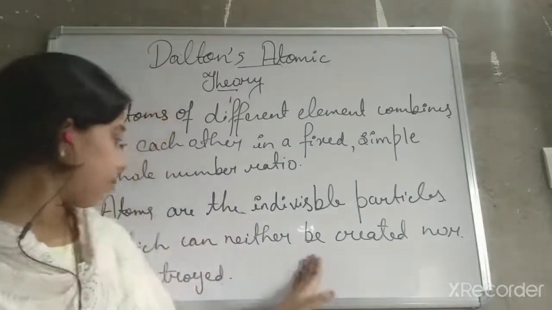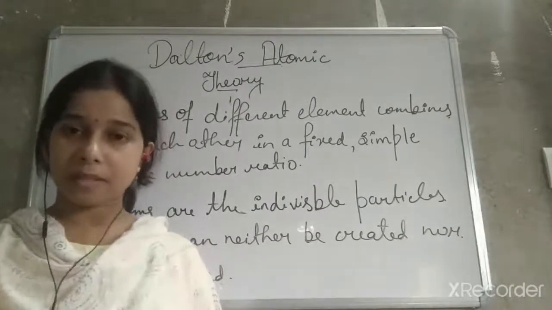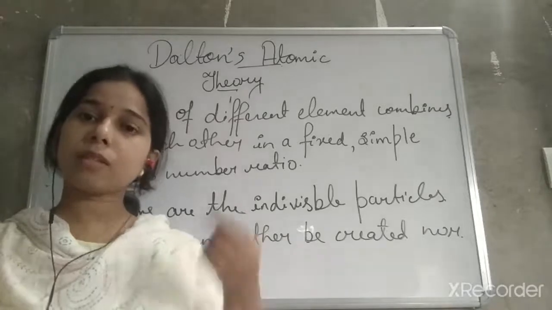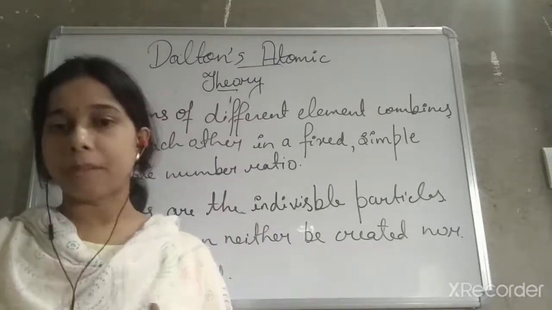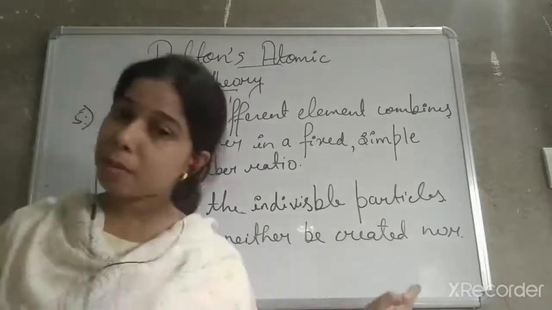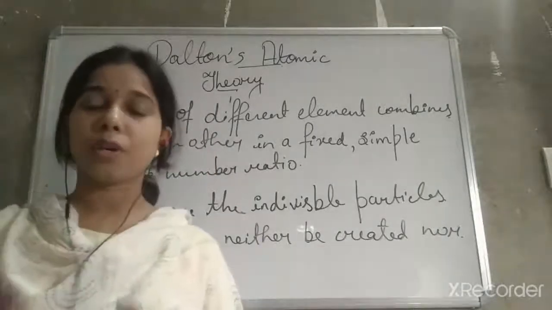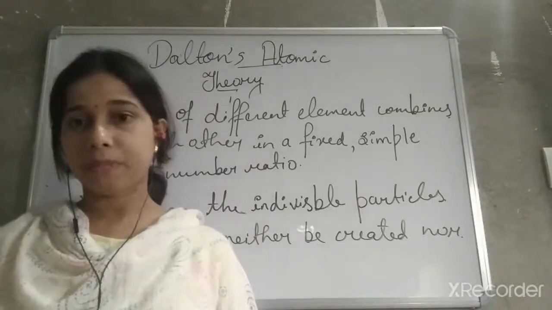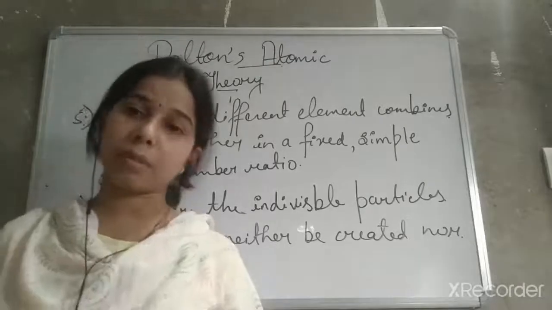Then he explained that atoms are indivisible particles. Okay, if they are the smallest, it is not possible to divide them. So atoms are indivisible particles, and thus they cannot be created nor destroyed. Okay, so these are some of the postulates of Dalton's atomic theory.